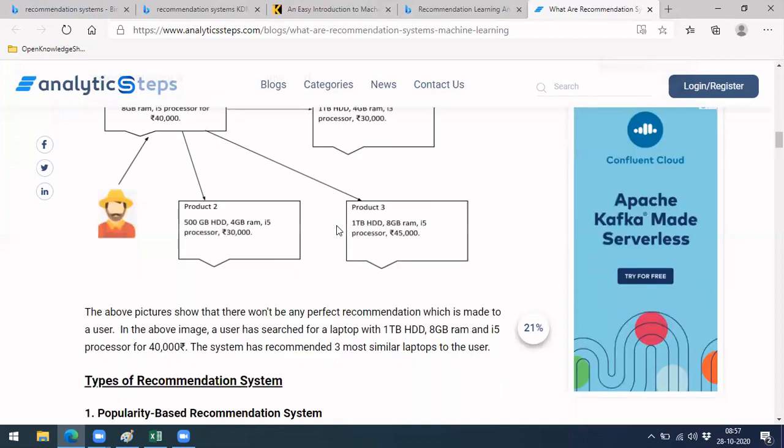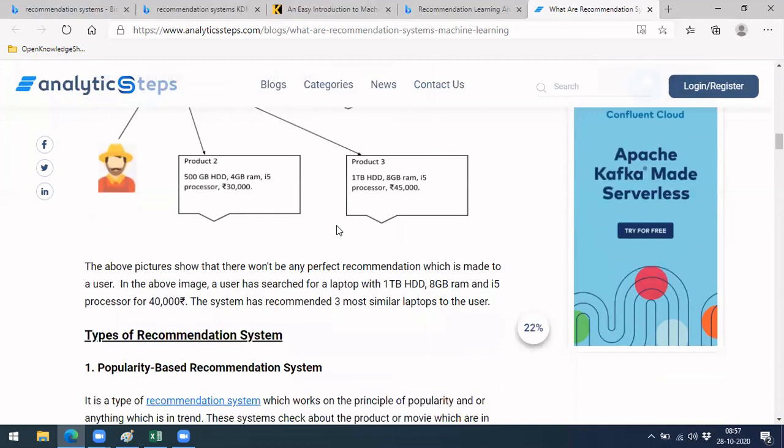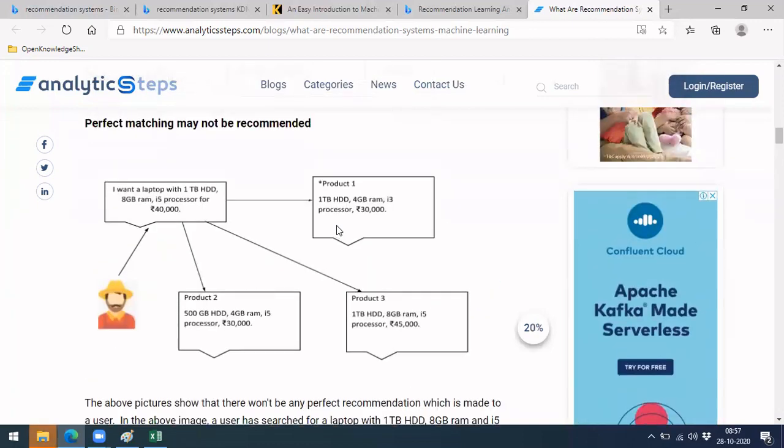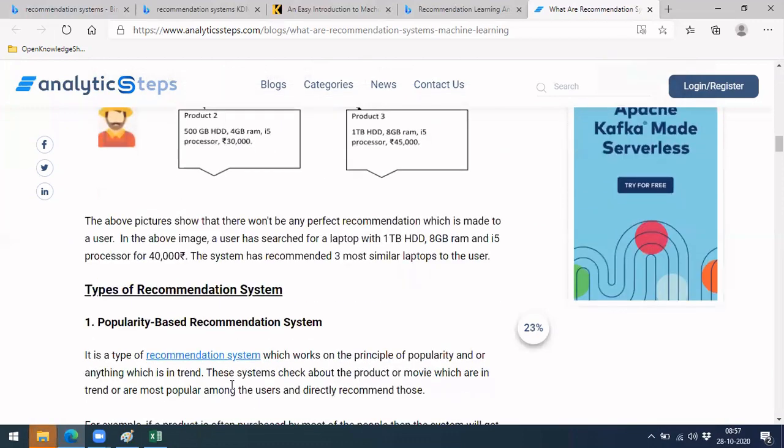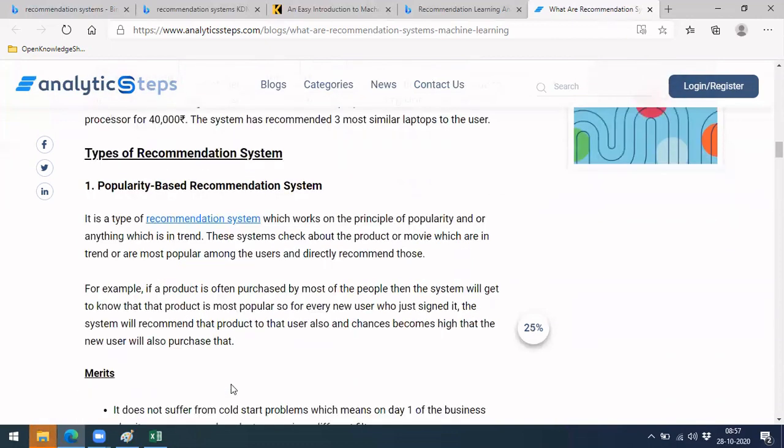So for eradicating such scenarios, they should be keeping the product which is more suitable to the user in the first place, right? So one of such things is this. Let's go into the different kinds of methods which were used here.